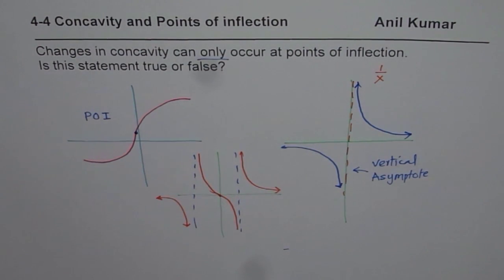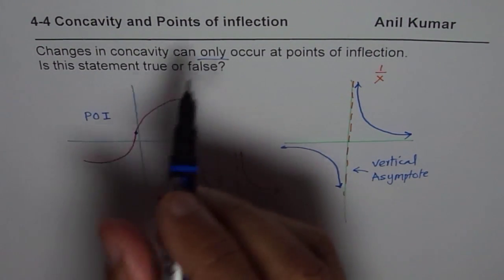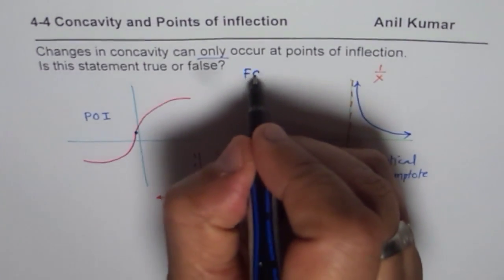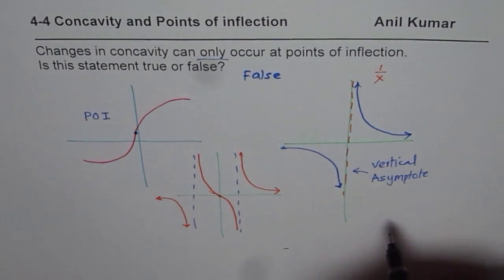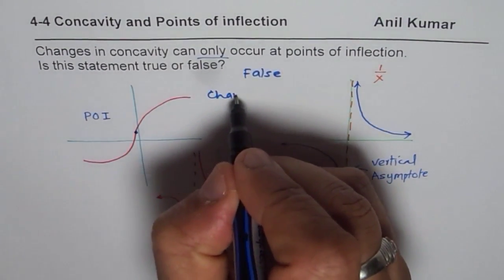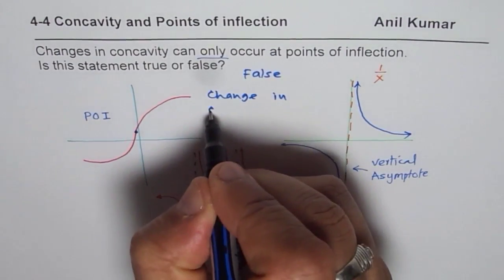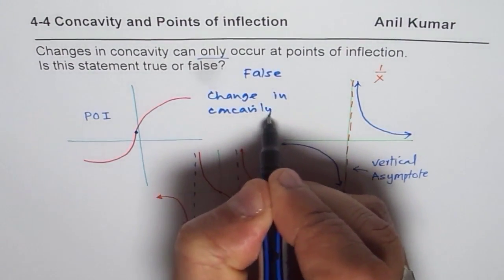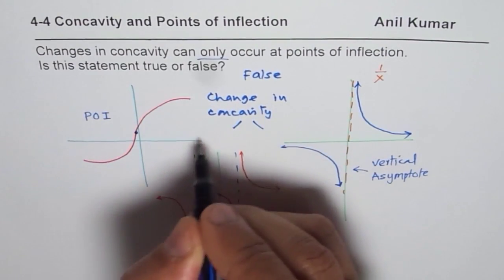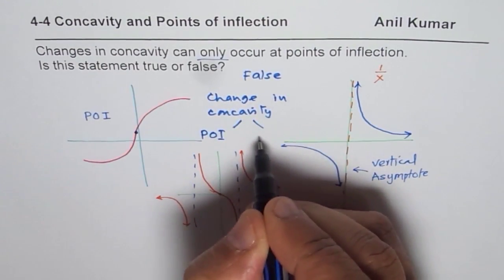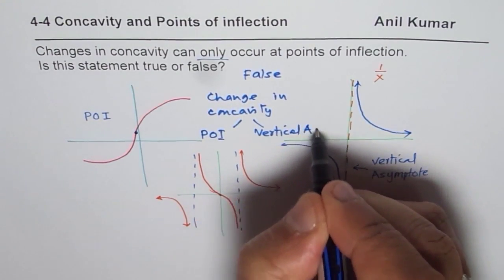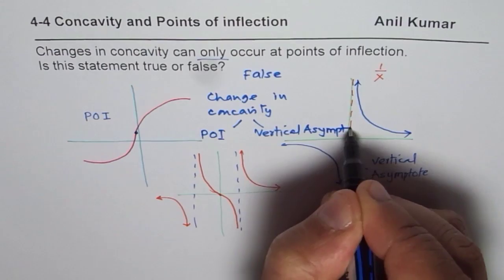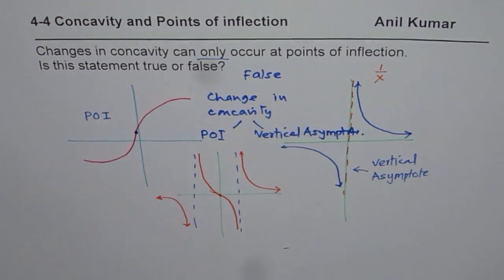So from these examples, it is clear that this statement is false, since change in concavity can occur at two places. One of them could be a point of inflection, the other one is a vertical asymptote. So these are two places where it could happen.